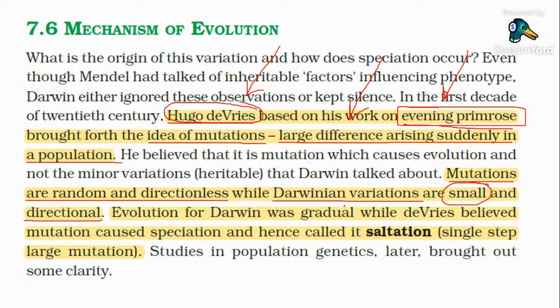Small, directional, gradual. Whereas for Hugo de Vries, it caused speciation. A single step larger mutation, referred to as saltation. This can be a question for this year.